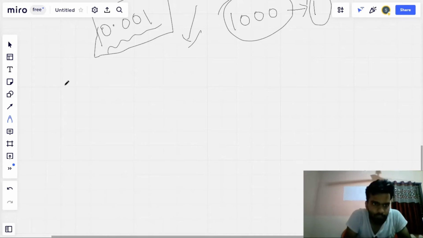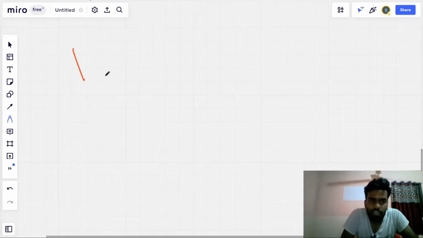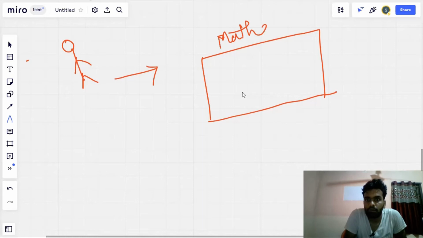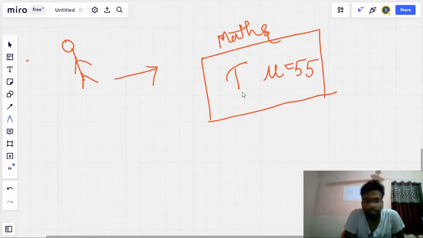So I will write an example here. We have a teacher, we have a class. He takes maths, a maths teacher. And he conducted a test. The average marks of the class is mu equal to, let's say, 55. 55 is the average marks of the entire class.